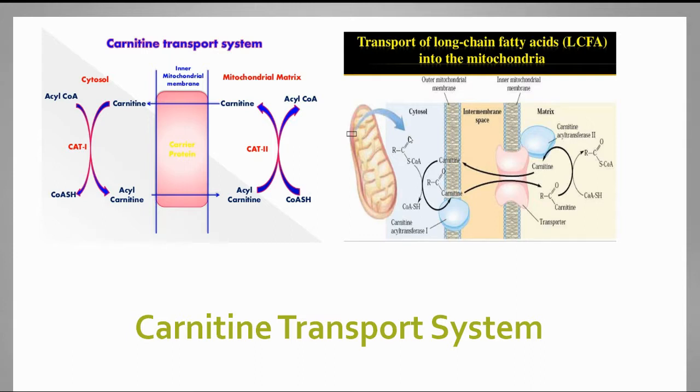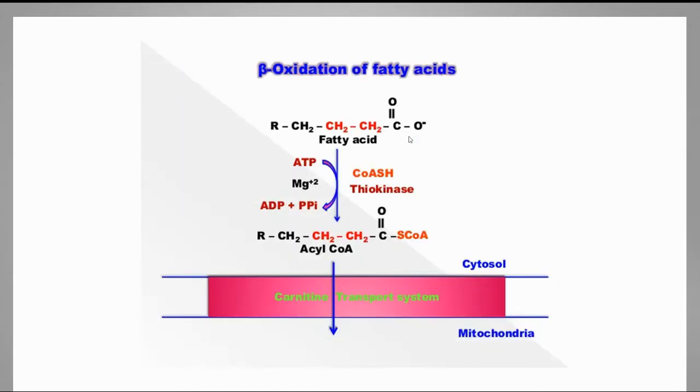Coming to the major step, the beta oxidation proper, the third step. Before going to the beta oxidation proper, I represented it here like this. You can see the beta oxidation of fatty acids involves three steps. First is the activation, second is the transportation, third is the beta oxidation proper. Under the activation, the fatty acid is converted into acyl CoA in the cytosol.